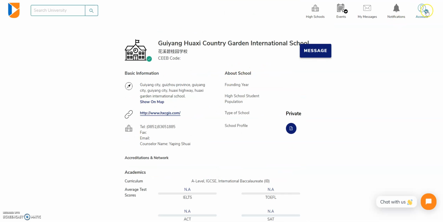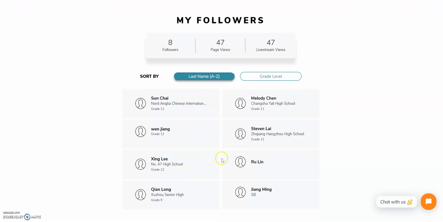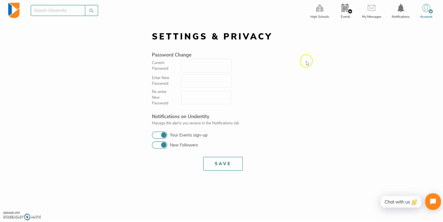Now that you've gotten a quick tutorial, you can look at your followers to see the students or high school counselors or live stream views that you've had. The settings and privacy page allow you to edit the amount of notifications that you get or change your password.